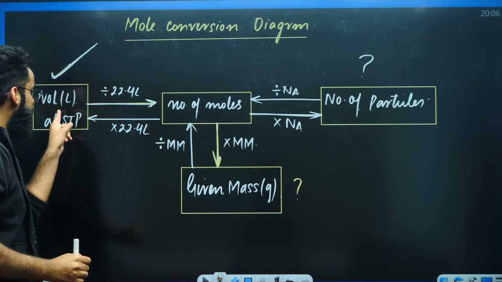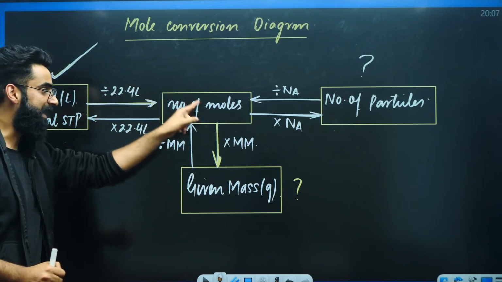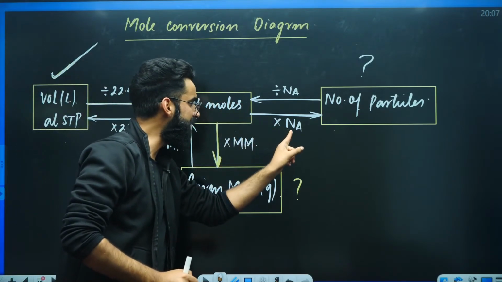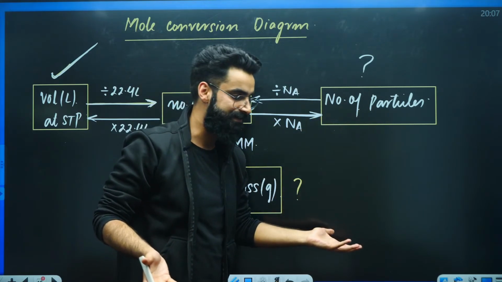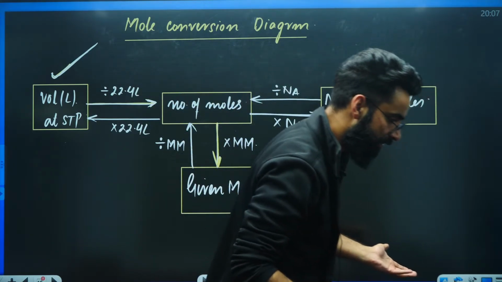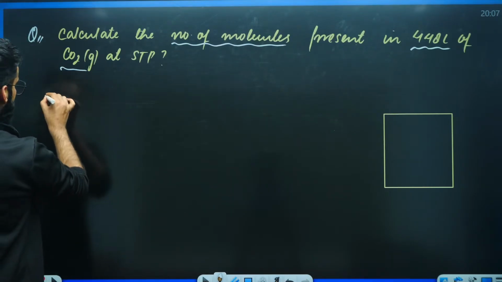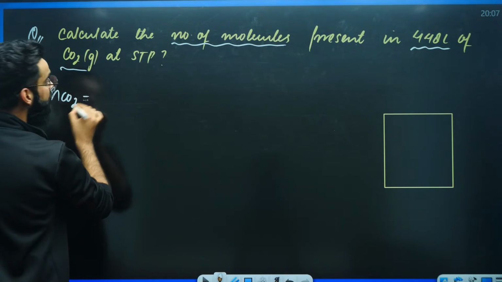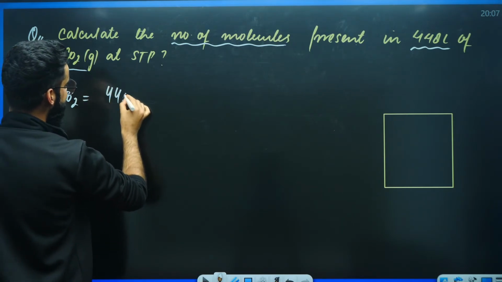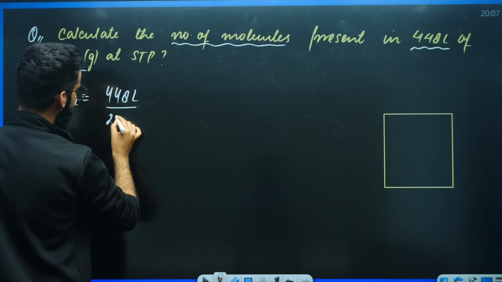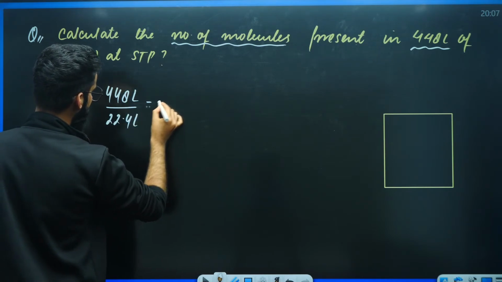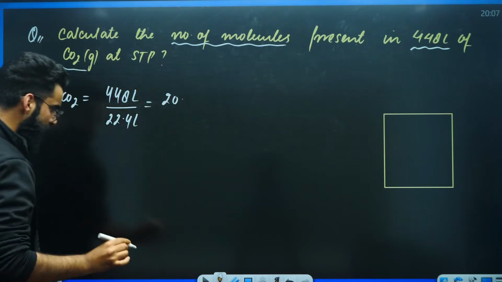First step, given volume, divide by 22.4. That gives me the moles. Moles multiplied by Avogadro's number gives me the particles. That's all, right? So the first step is to calculate the number of moles. How exactly? Given volume of the gas in liters, 448, divided by 22.4 liters, the value will be 20. So we calculate the moles.